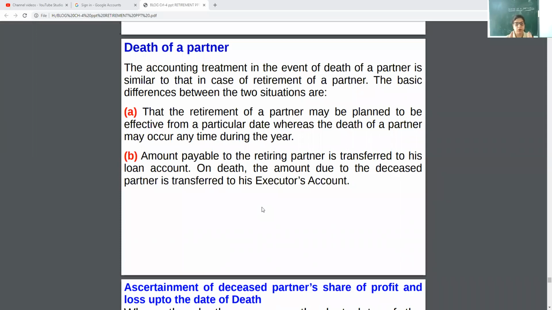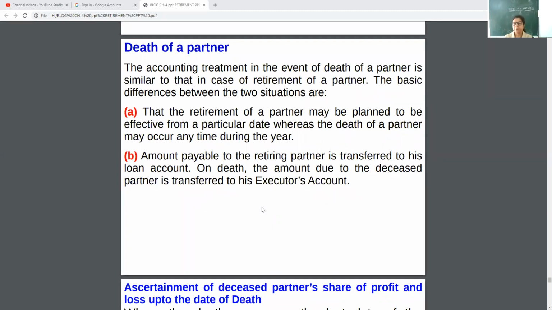Treatment of many things is the same, but the basic difference will be in two situations. The retirement of a partner may be planned to be effective from a particular date. But the death of a partner may occur any time during the year.